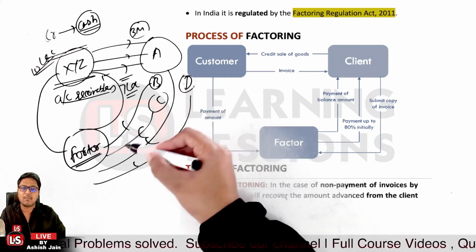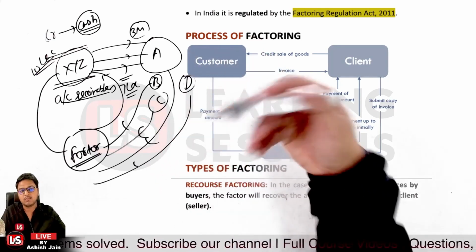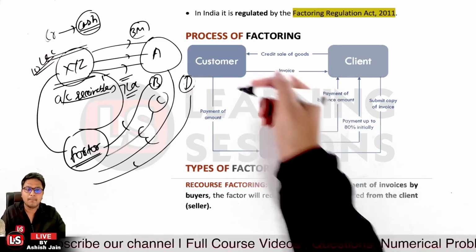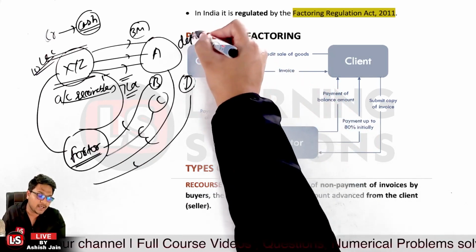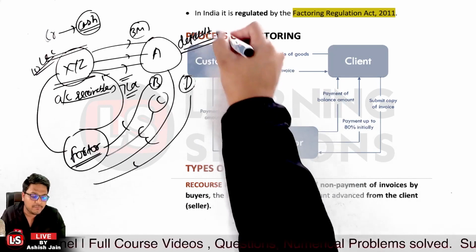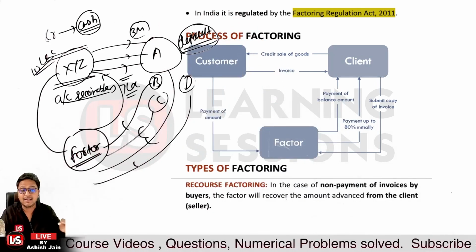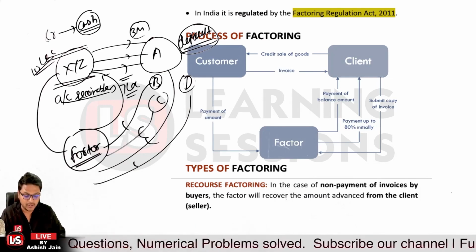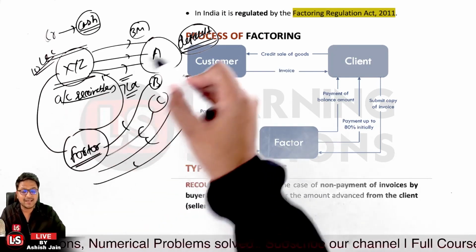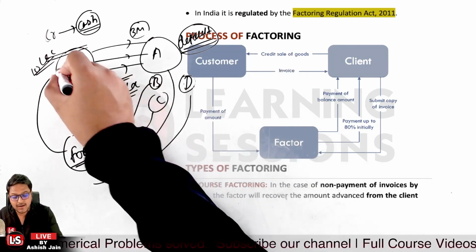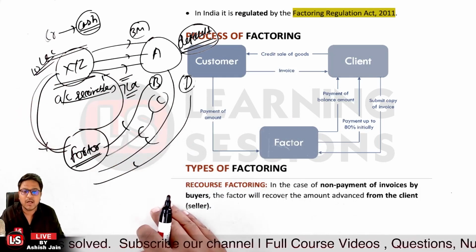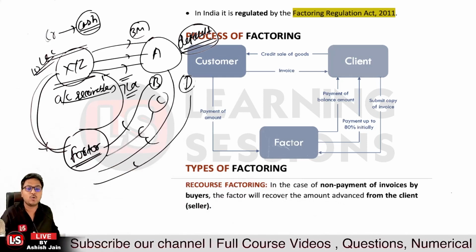Let's take the case that the amount was due on A after 3 months, and the factor basically asked the person A to pay the amount, but person A over here defaulted. Now under the recourse factoring, the factor will have a right to recover the amount due against the defaulted amount from the client itself. So that's actually related to the recourse factoring.